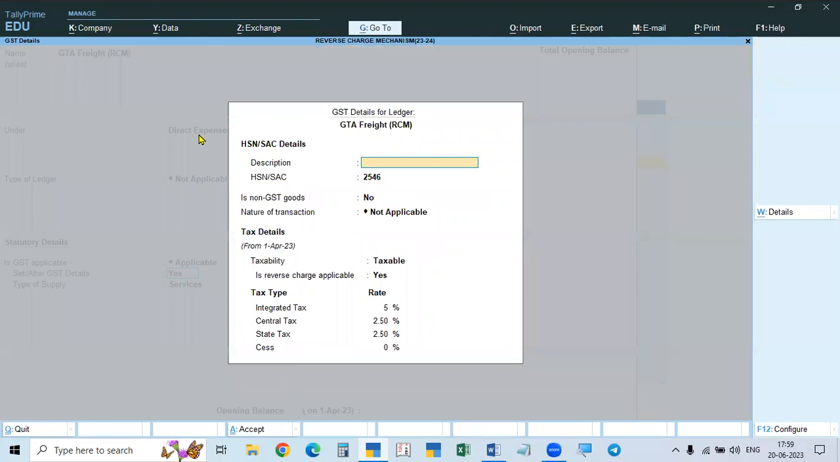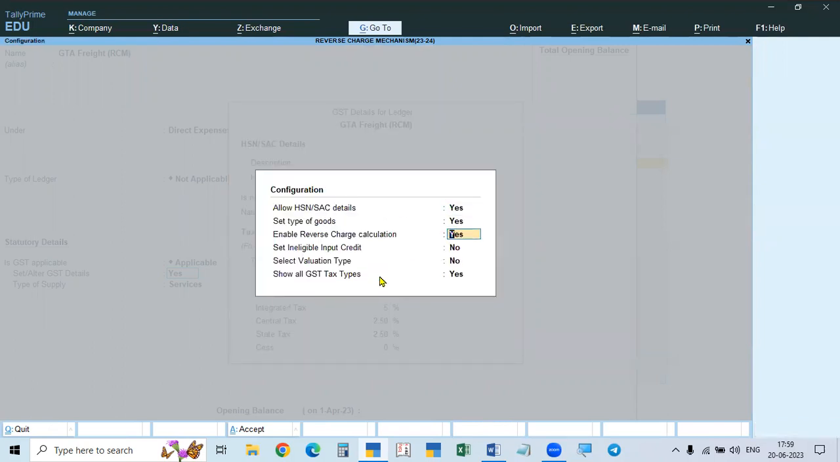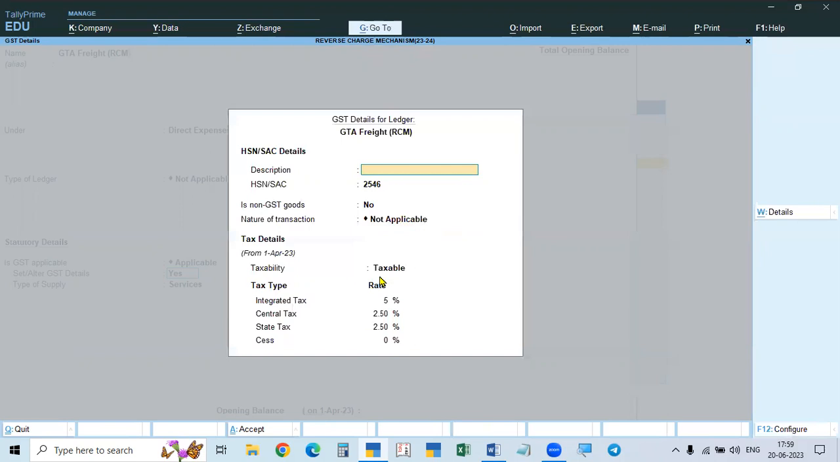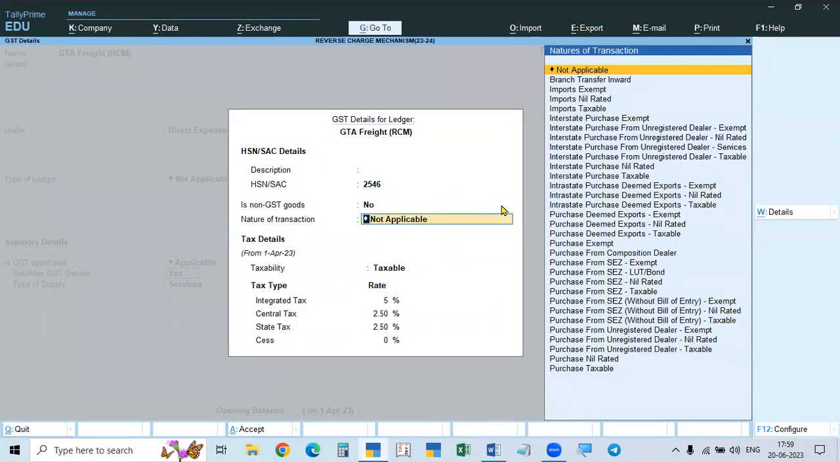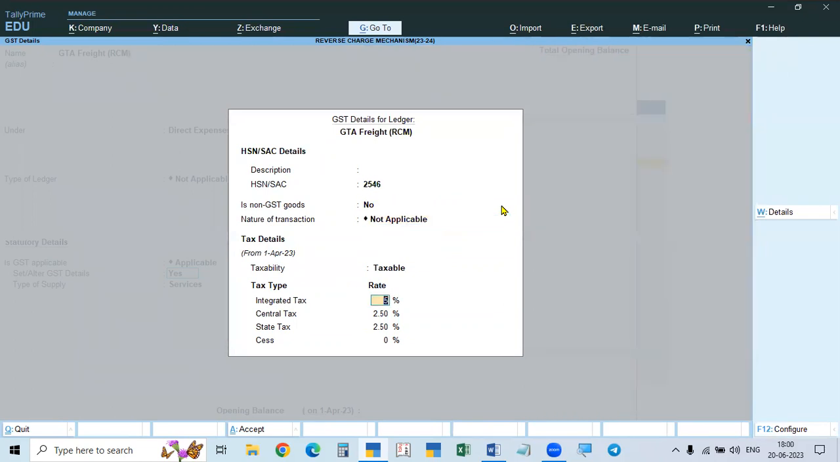And here everything is the same except one option. See here, this is a service, that is why we have to give the SAC code. SAC code, and all others: non-GST goods, no; transaction, no. And then here we have to take taxable. So we have taken taxability, okay. So taxable means tax is paid, whether the tax is paid under reverse charge or forward charge. Forward charge means nothing, we go to the SAC rate after the tax.